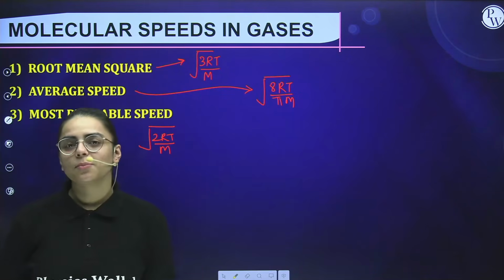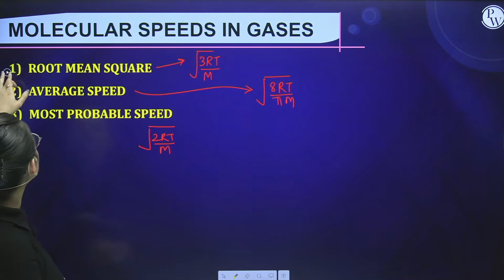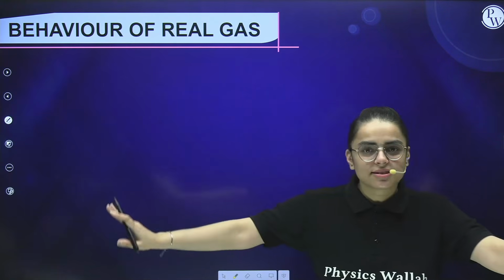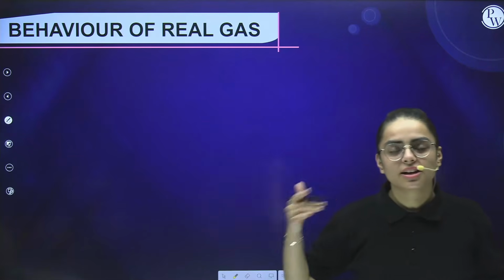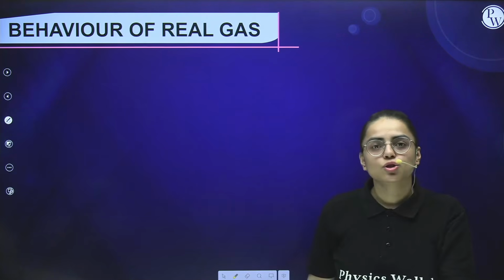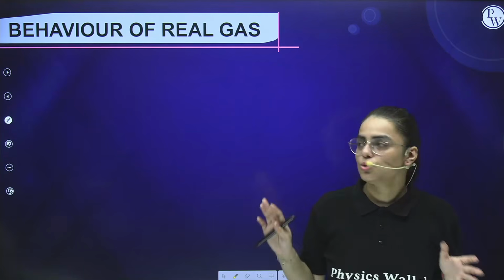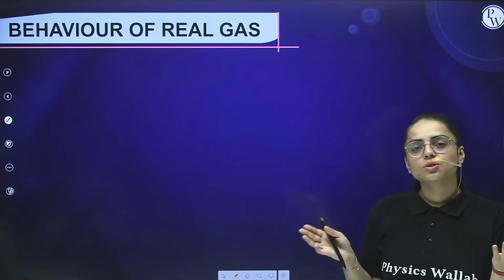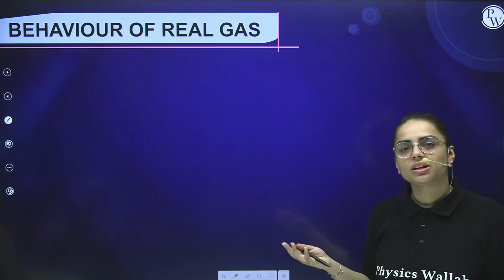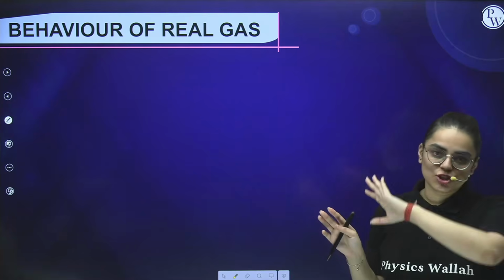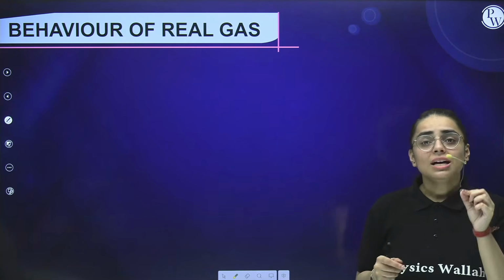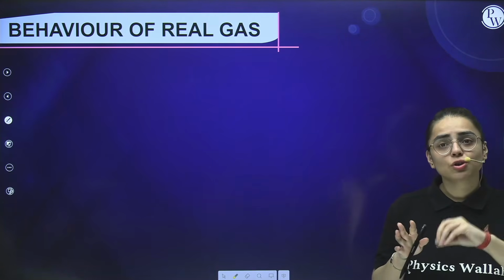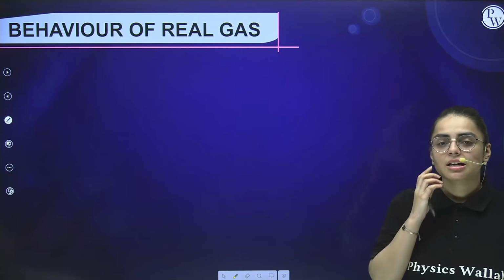So now students, comes the most important part of our lecture, that is behavior of real gas. We have done ideal gas in detail. We have done all the concepts, all the laws regarding the ideal gas equation, Dalton's law, Graham's law of diffusion. Now comes the behavior of real gas. As I've already told you, there is a difference between ideal and real. Ideal was a hypothetical state, while real was a real state in which there is interaction. So the assumptions of ideal gas involved 2 things that are quite different from the real ones.